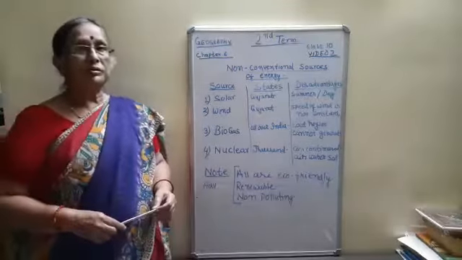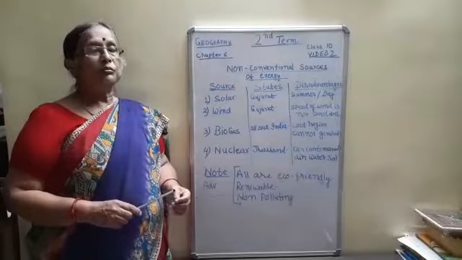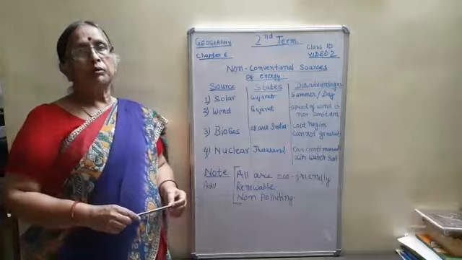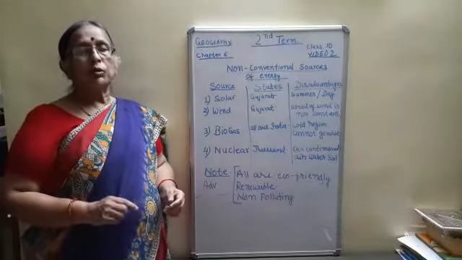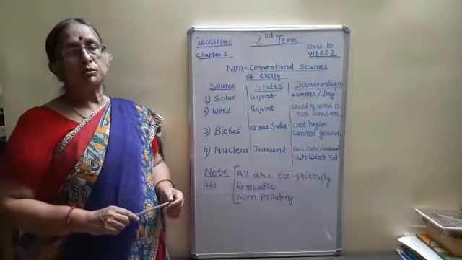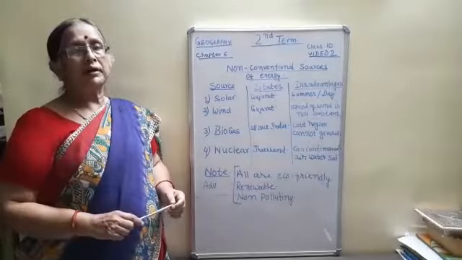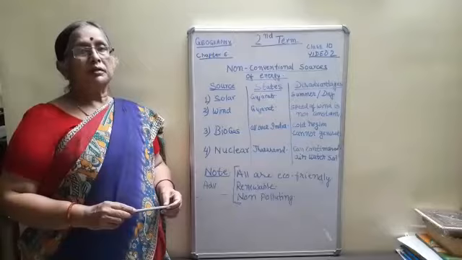Good morning, students. In the previous video, we explained four minerals: iron ore, manganese, bauxite, and copper, along with their locations, advantages, and uses. After that, we covered another two minerals, coal and petroleum, which are a conventional source